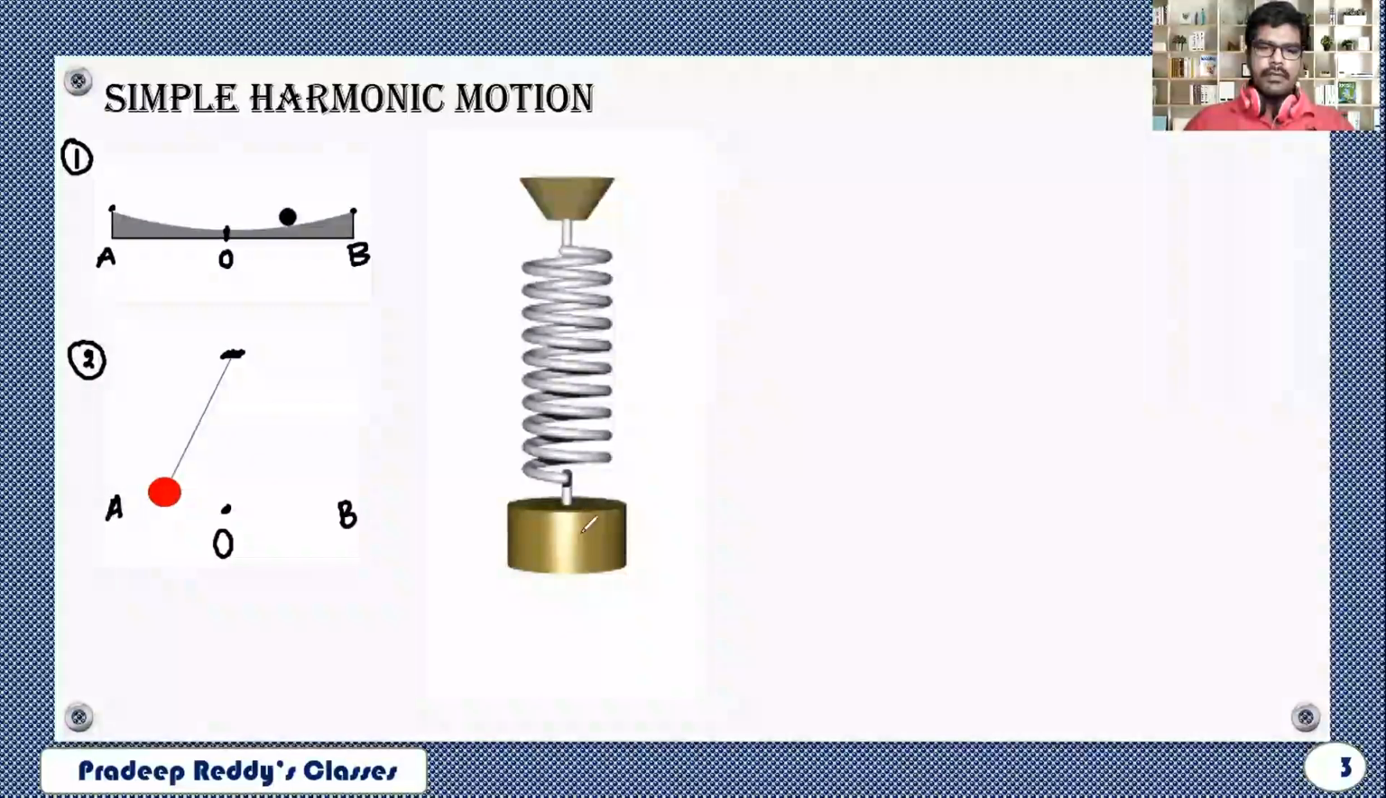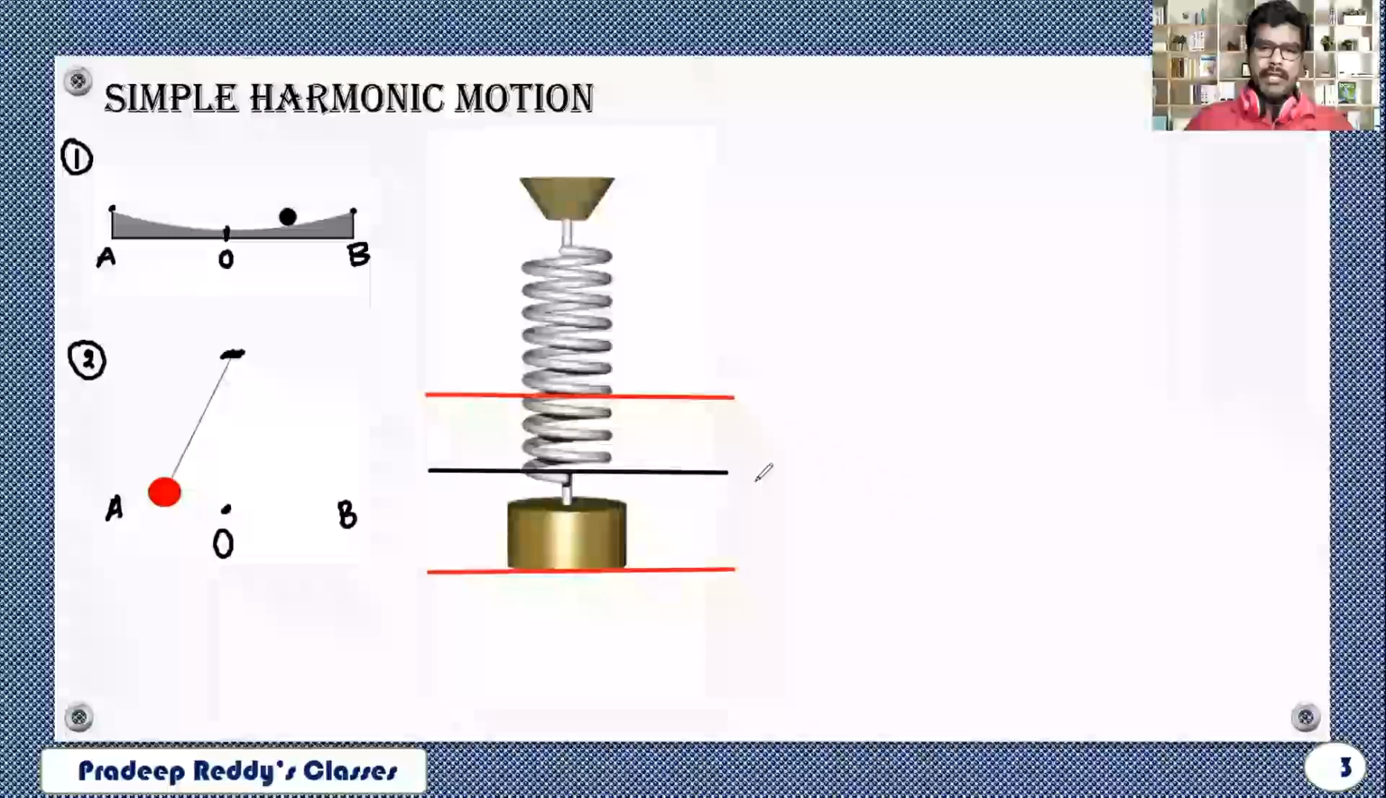Likewise, there is this spring mass system. It will be starting from this position and it goes to this position and then again it returns back to this position. This position I name it as O. This position I name it as A. This position I name it as B.